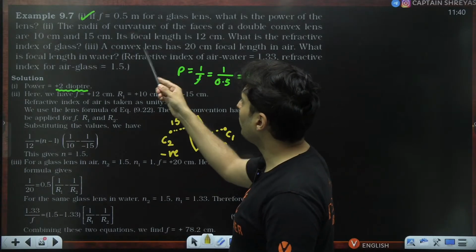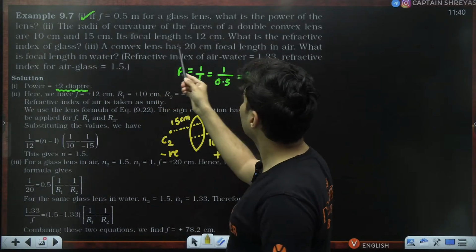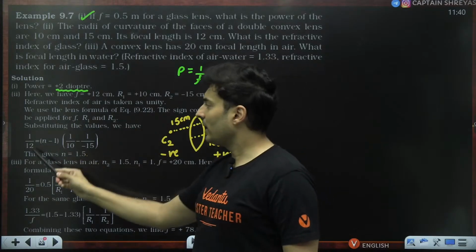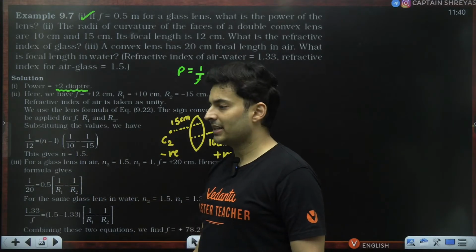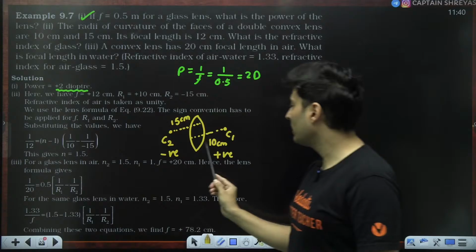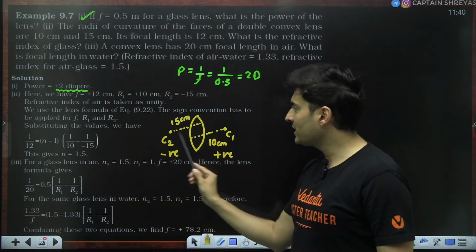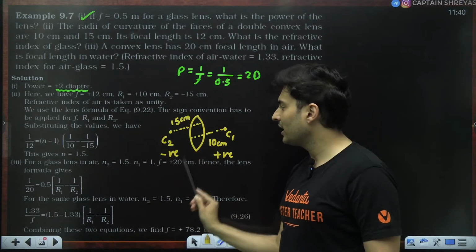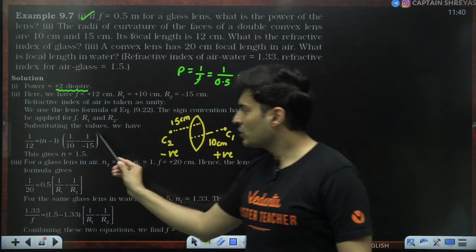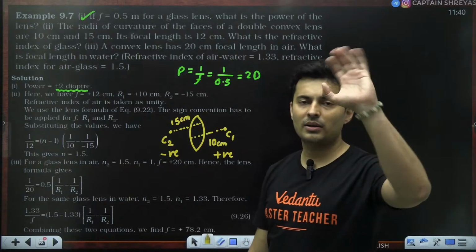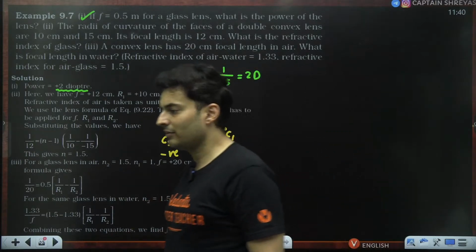So 1 by focal length. What is the focal length? Focal length is 12. So 1 by 12 is (refractive index minus 1) times (1 by R1). What is R1? Plus 10. Minus 1 by R2. What is R2? It's not 15. It's on the negative side, so minus 15. Solve this. You will get N, the refractive index, as 1.5.